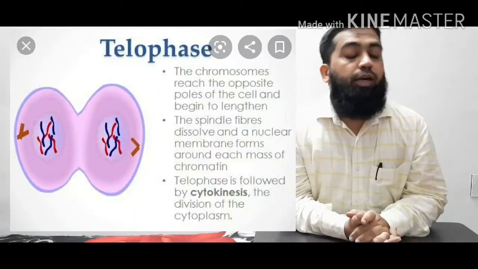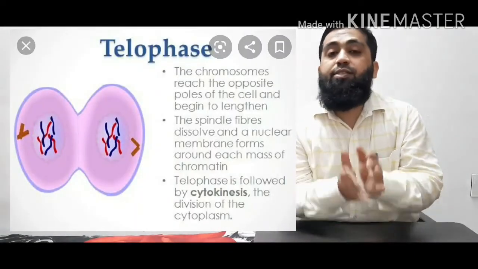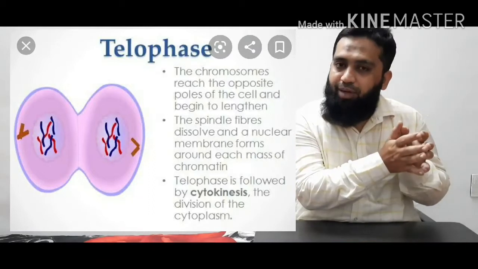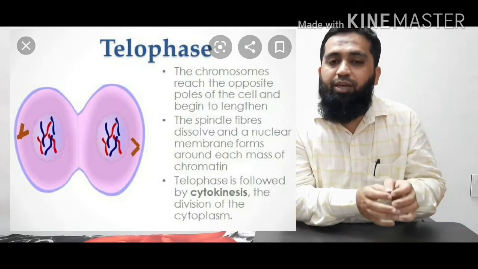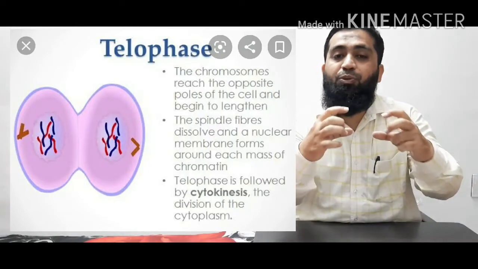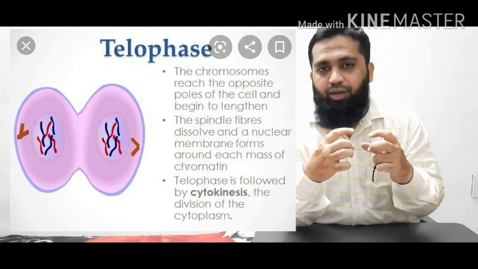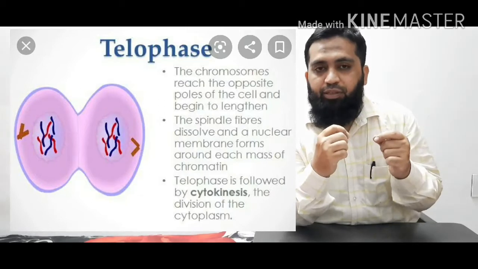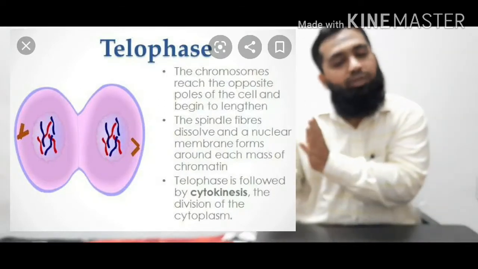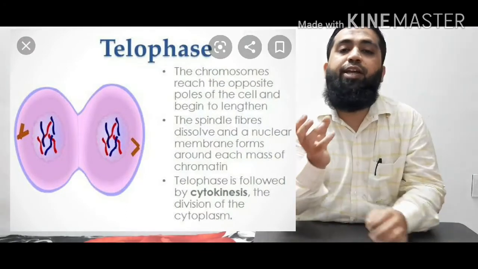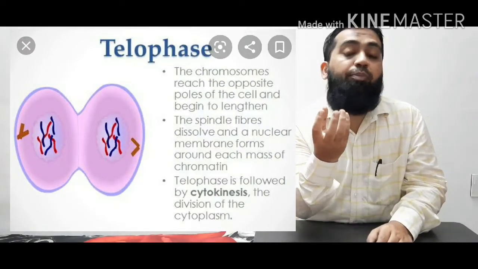Now, in the fourth phase, that is called telophase, the sets of chromosomes combine. Now what happened? The separation of two daughter cells starts appearing. The set of chromosomes on that side and the set of chromosomes on this side start becoming thinner.